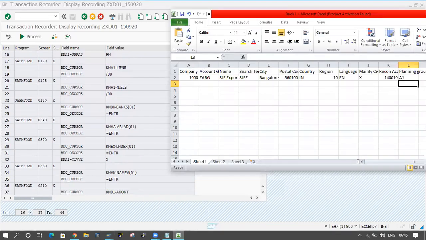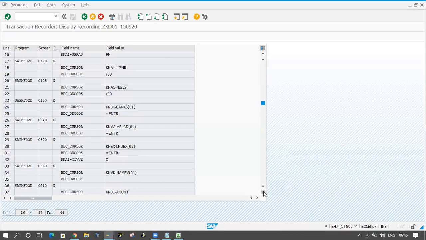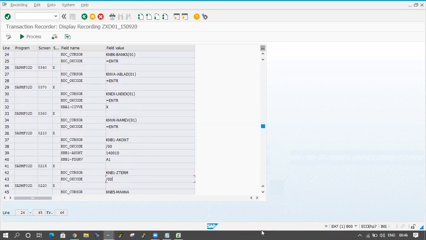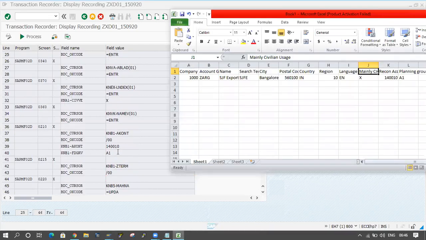In the Excel sheet also I have maintained that one. Mainly civilian usage is there, and I am just maintaining X. Here also X is coming in the internal table. Same thing I am maintaining in the Excel sheet. Now the Recon account 140010, same thing I maintain in the Excel sheet, and planning group A1. A1 is coming here. In the internal table, the technical names will be there. Fine.